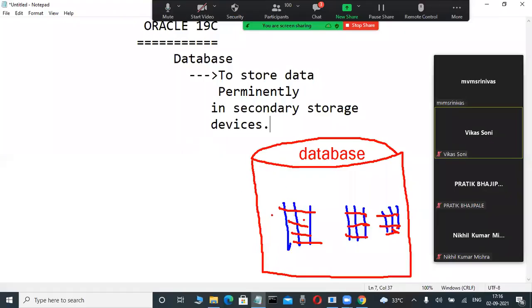Once the data is stored in this database, we operate on the data in this database. Why we are operating, I will tell you. For operating on the data in this database, we are using a separate language. What is that? Don't write it down, just observe here. SQL, Structured Query Language, is a language through which we operate on the data in databases.